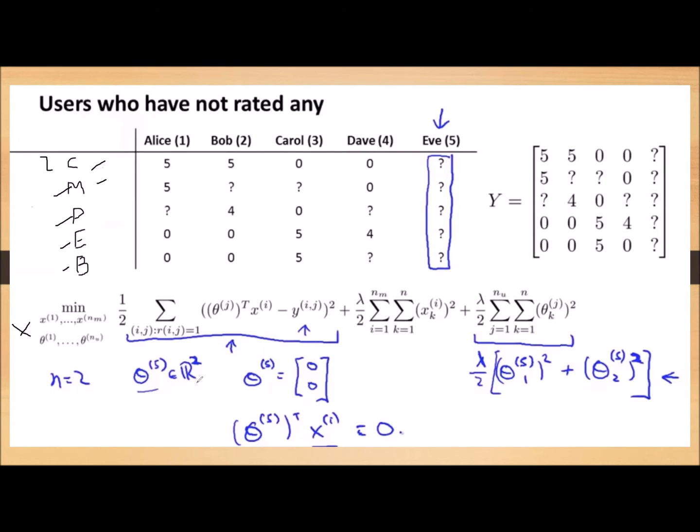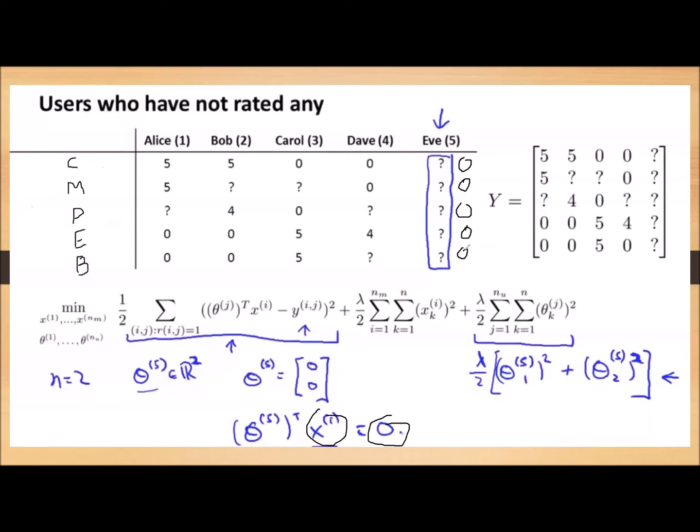Now because we have two features, theta also has two elements. Initially we take the two elements as 0, meaning theta 1 is 0 and theta 2 is 0. Because the elements in theta are 0, if we multiply theta by x, whatever the values of x, the final result is 0. This indicates that all the ratings will be 0 for Eve, even if we predict. There is a problem. How can a user called Eve, who did not access a single video, give a rating of 0 for a video?